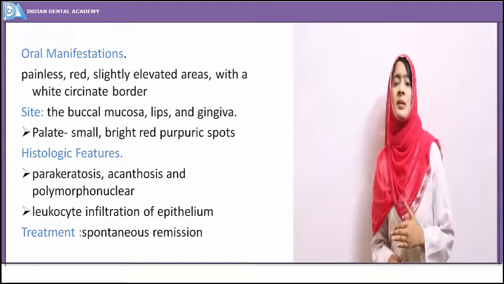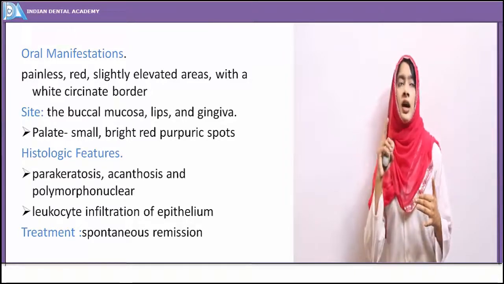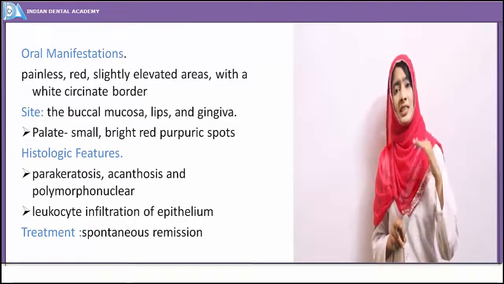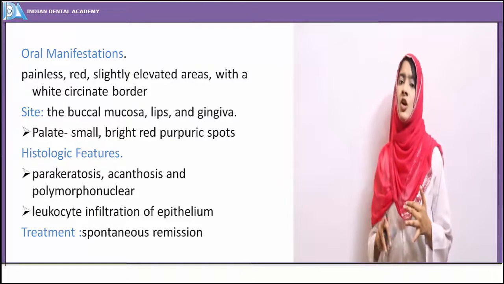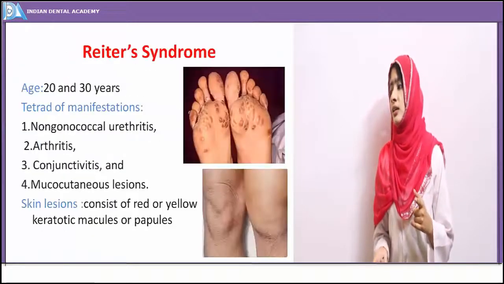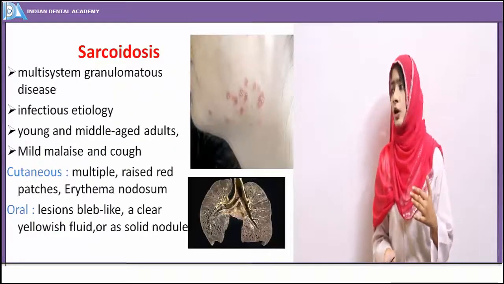When you see the histologic picture, because of the erythema, inflammation is invariably present. Along with that, leukocyte infiltration is present, and the skin lesions, papules or plaques.